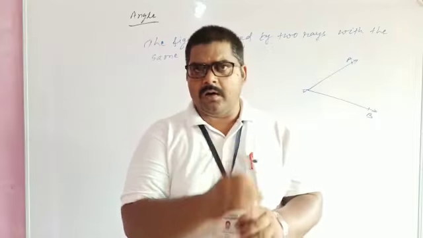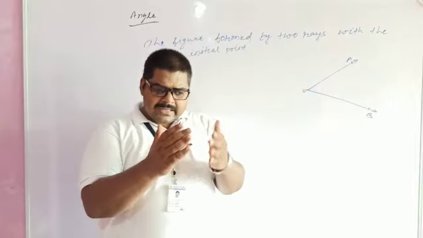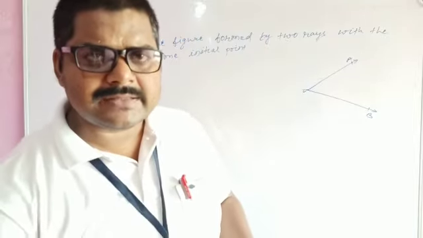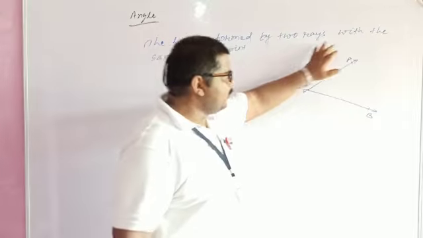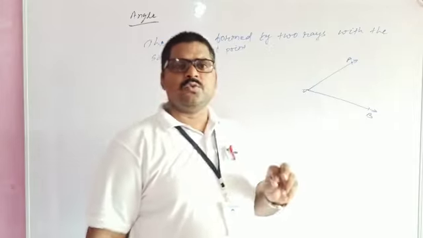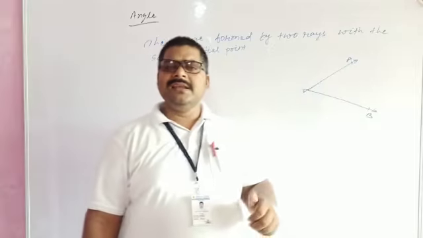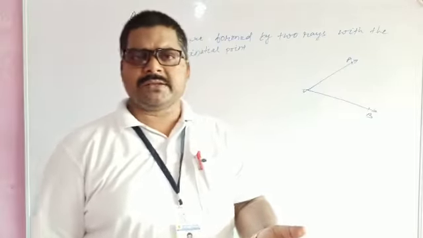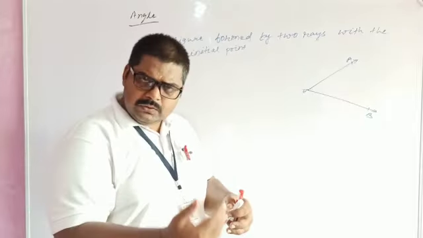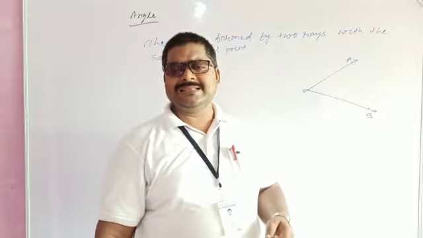An angle is formed when two rays meet at the same point, or in other words, you can say two rays with the same initial point. First, I am going to discuss what is the meaning of initial point. Initial point means a starting point. When a ray starts from a point, that point is known as the initial point.